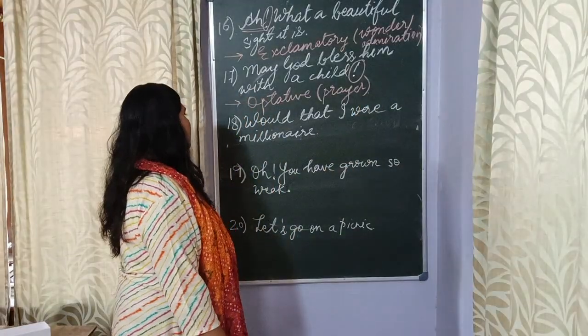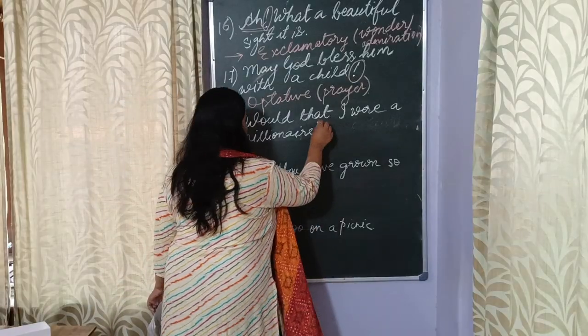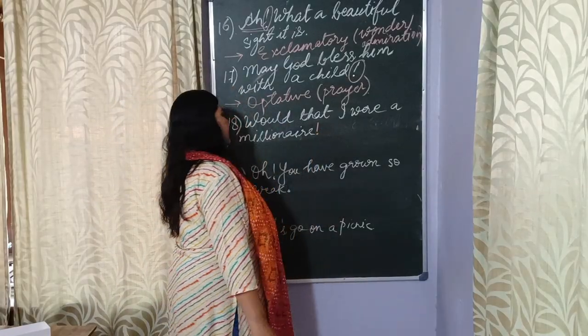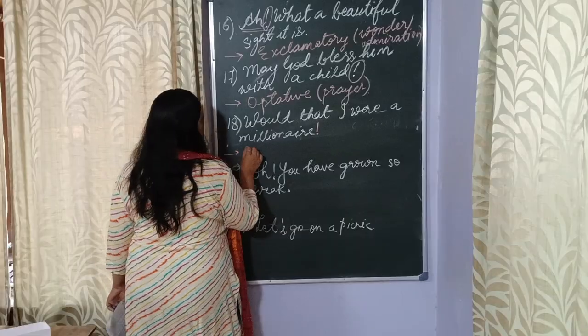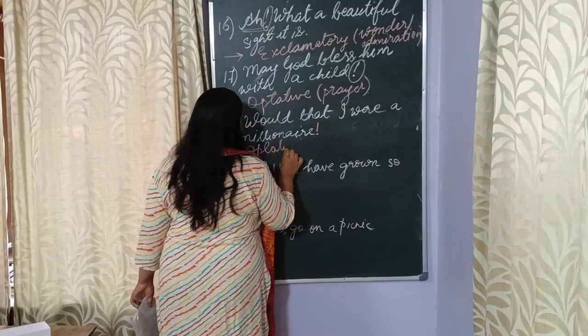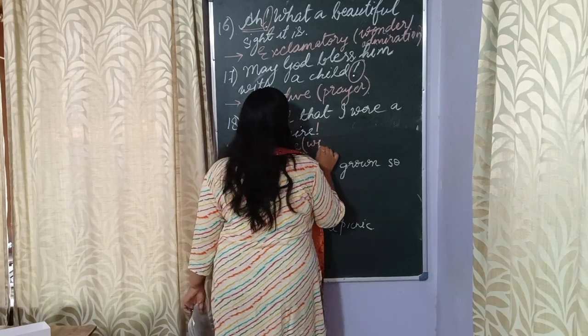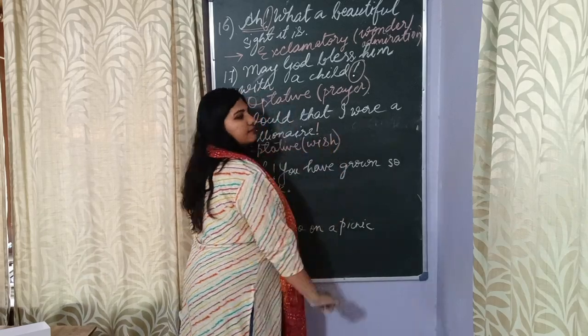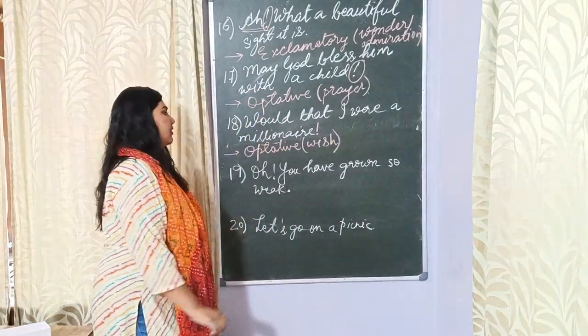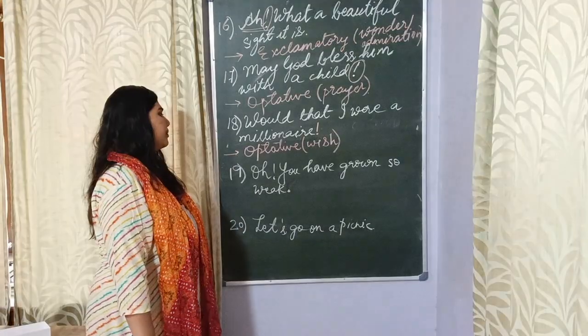Coming to the next one. Would that I were a millionaire. Here again, I missed the mark of exclamation. This is also an optative sentence. Why is this an optative sentence? Because this is a wish. Kash hum karodpati hote would be the literal translation. Would that I were a millionaire.